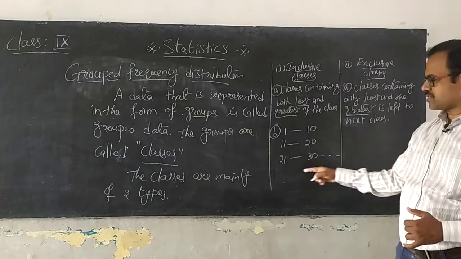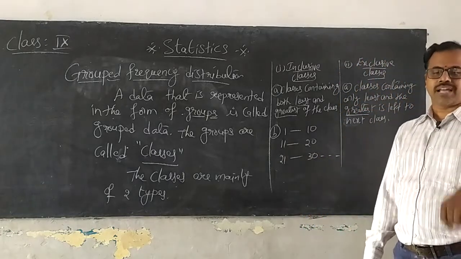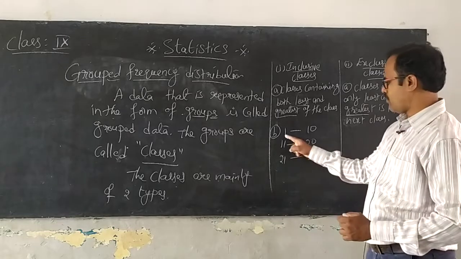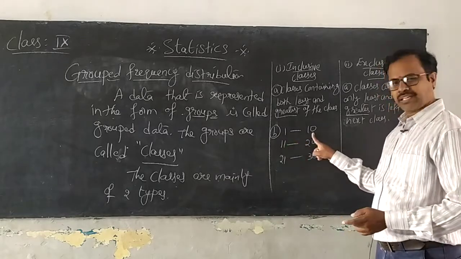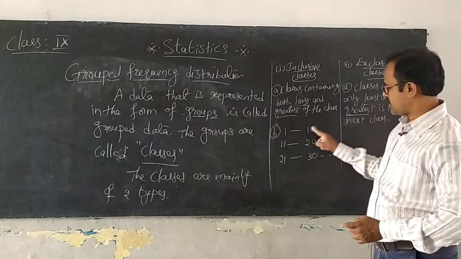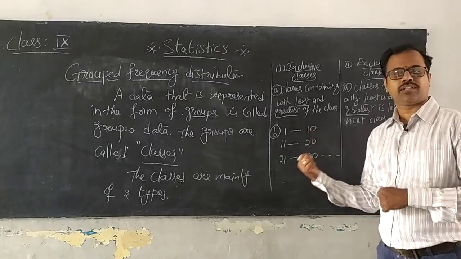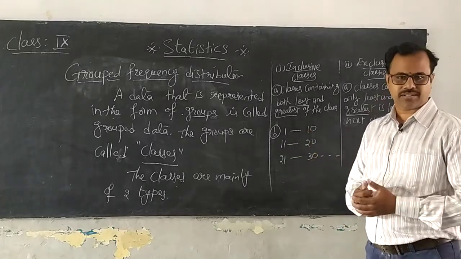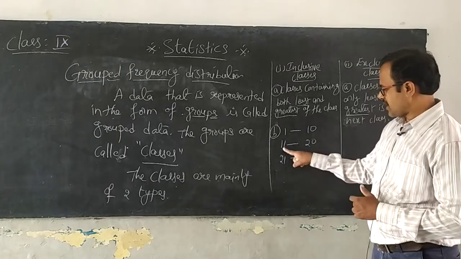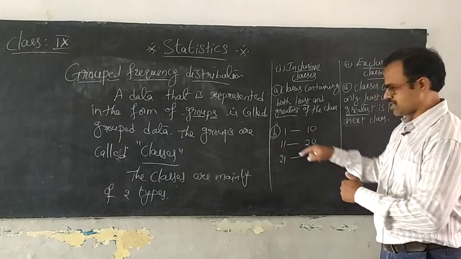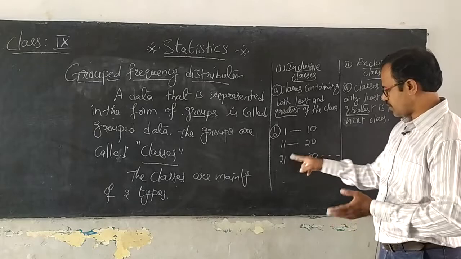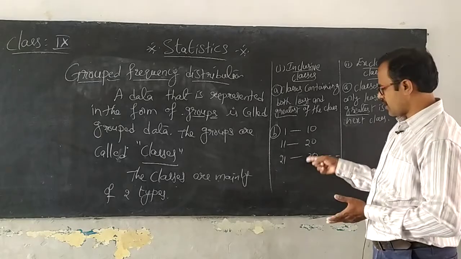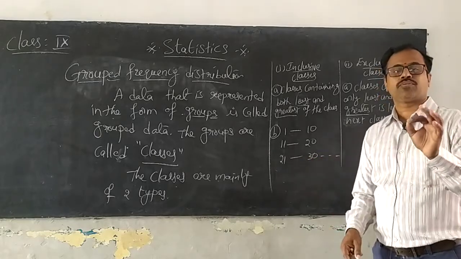Such type of classes are called as inclusive classes. You can understand clearly, 1 is the least value, 10 is the greatest value, both are used in the same class. So you call this one as inclusive class. Did you understand? This 11 and 20 both are used in the same class, 21 and 30 both are used in the same class. So you call this one as an inclusive class.